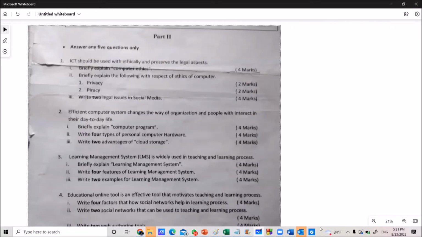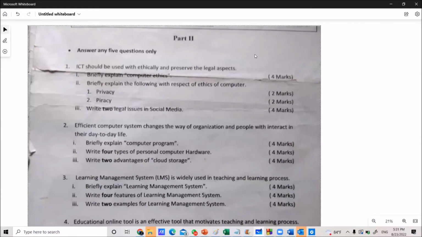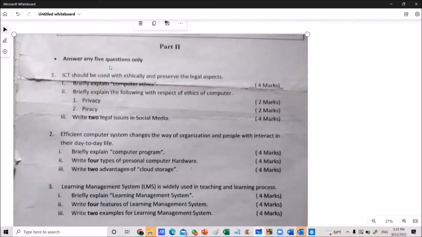This one is part 2, that means essay type questions. There are 8 questions in part 2. You want to write down only 5 questions. Answer any 5 questions. Right, then look at the first one.